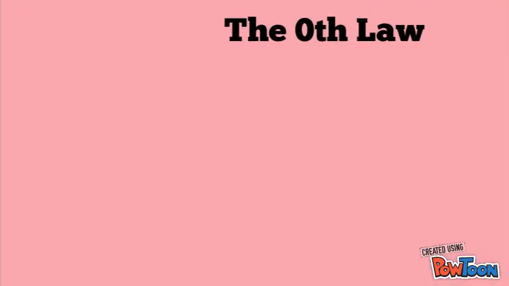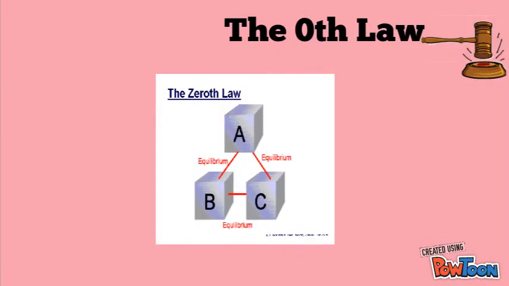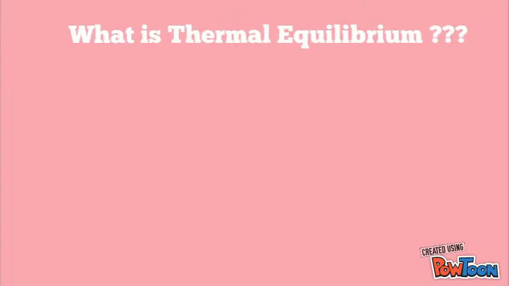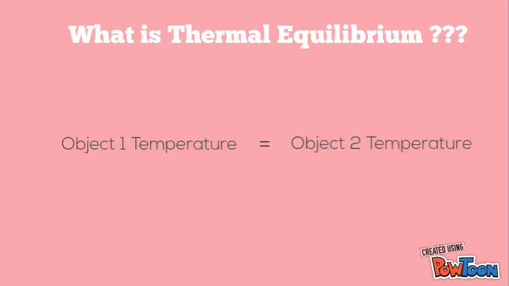The zeroth law of thermodynamics states that if two thermodynamic systems are in thermal equilibrium with a third, then they are all in thermal equilibrium. Thermal equilibrium is when two different objects transfer energy until they can't anymore, staying at the same temperature with nothing to give each other.